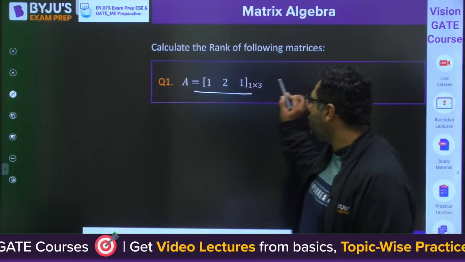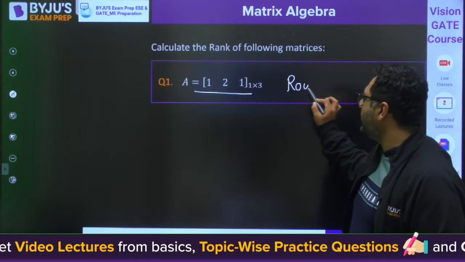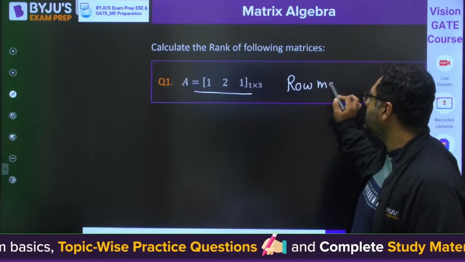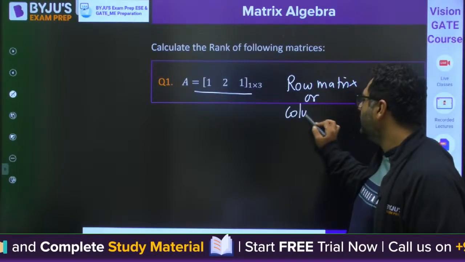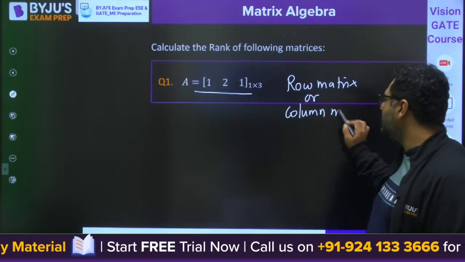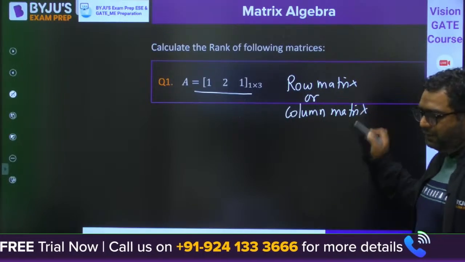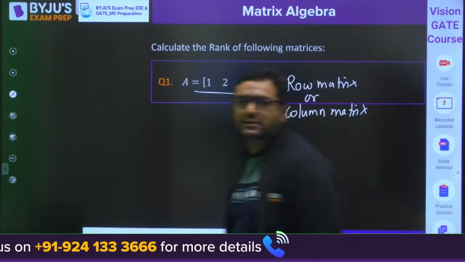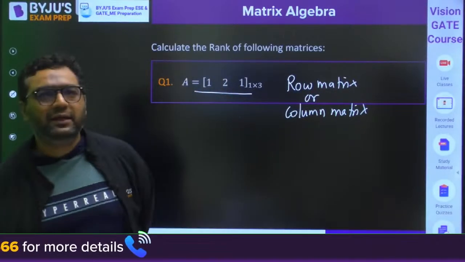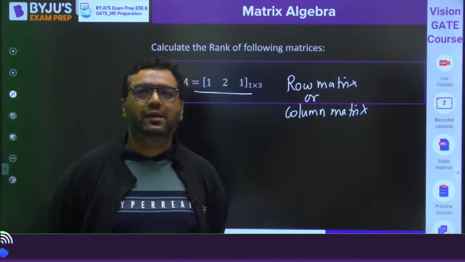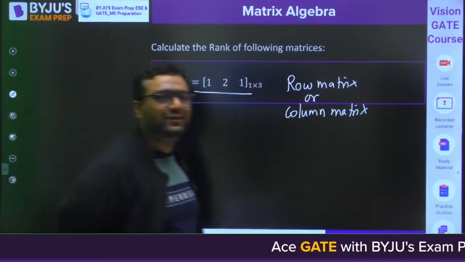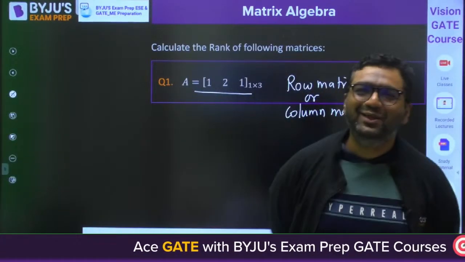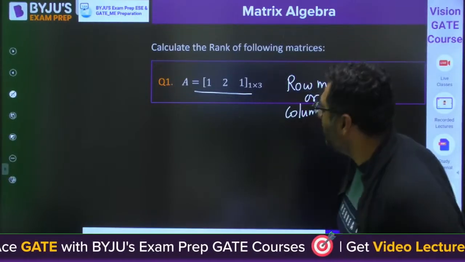So my dear, this is a row matrix. Row matrix or column matrix? What will you call it? I taught you that. Row matrix or column matrix? It is column matrix. Okay.